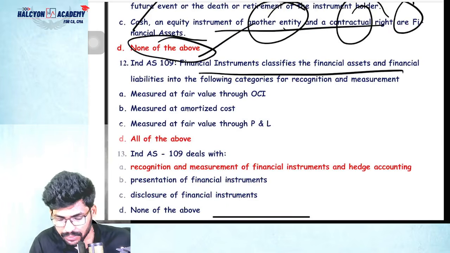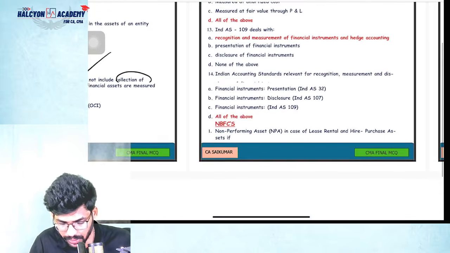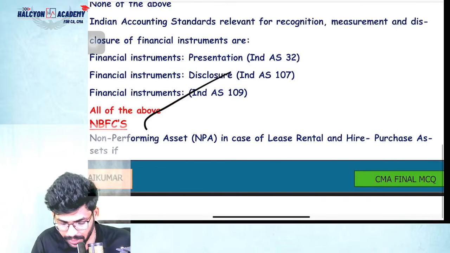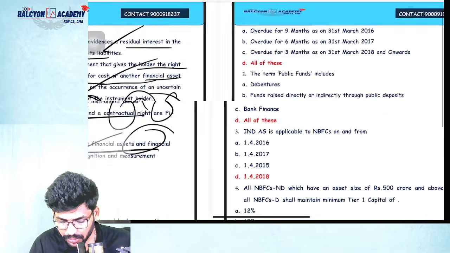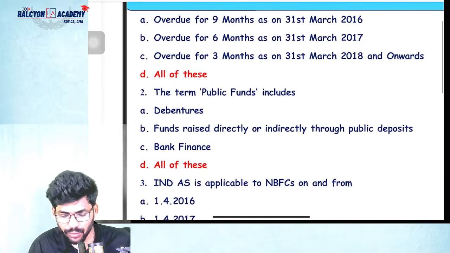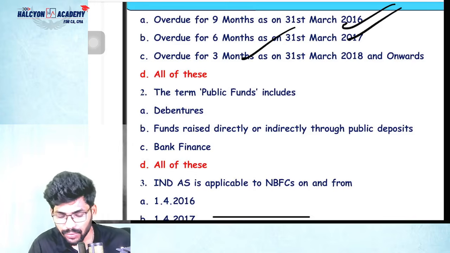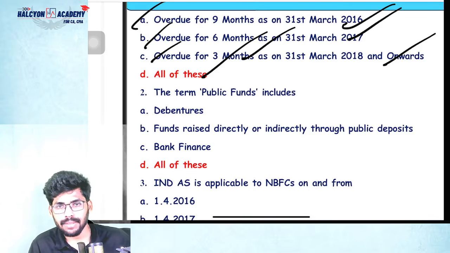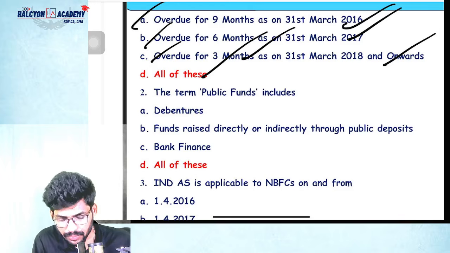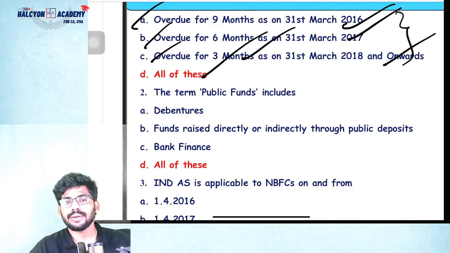Okay, Index 109. Why are they repeating the questions, guys? Sorry. Yeah, coming to NBFC. NPA in case of lease rentals and hire purchase assets: overdue for 3 months as on 31st March 2016, overdue for 6 months on 31st March 2017, overdue for 3 months on 31st March 2017 onwards. Yes, everything is correct. Understood? So basically they are reducing the number of months year by year.